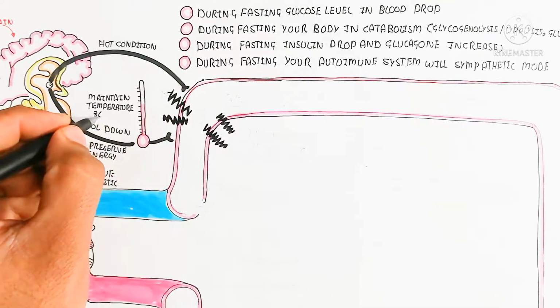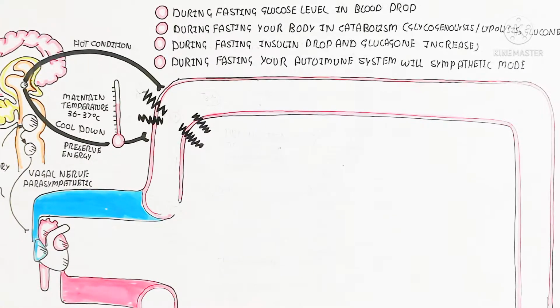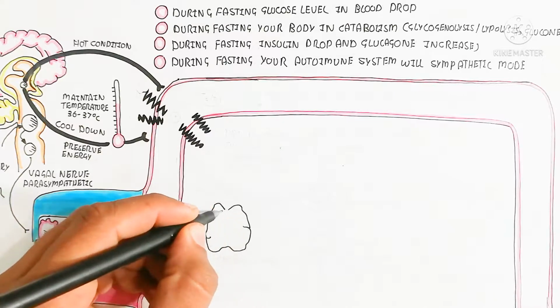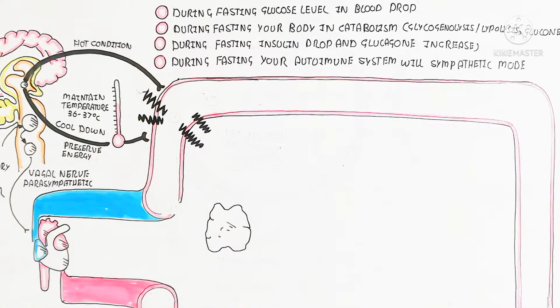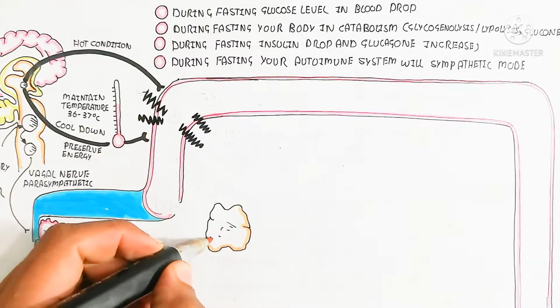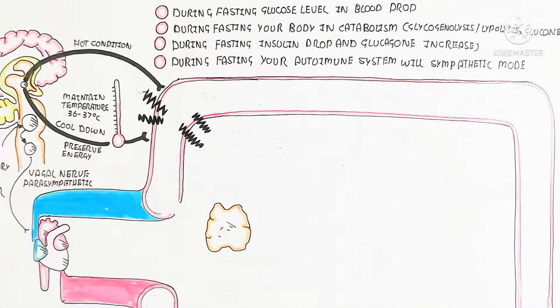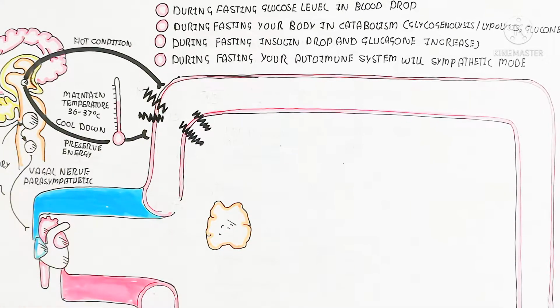That is the mechanism. But the important thing is that you need to understand that longer fasting will increase heat energy due to lipolysis. So this is the initial stage. For example, here is the thyroid gland.